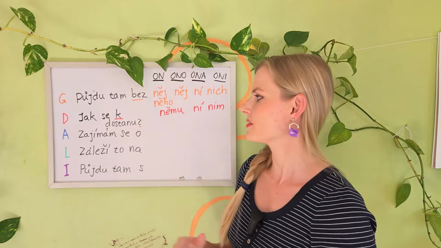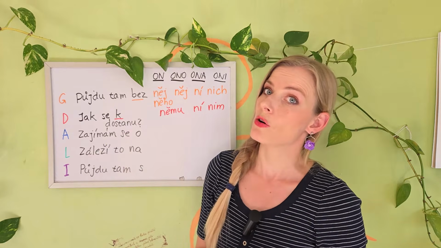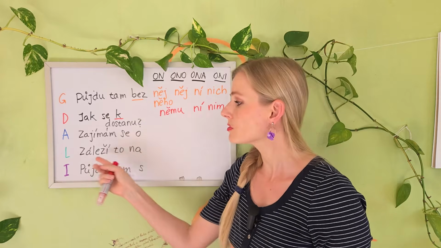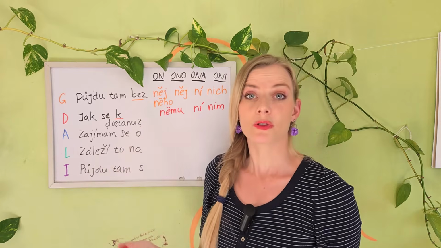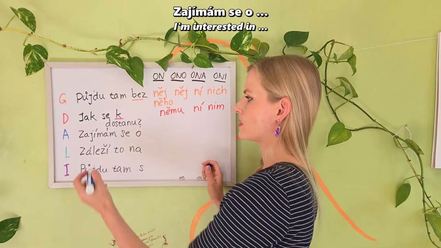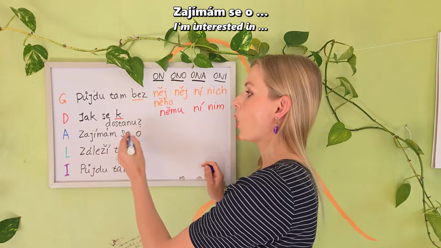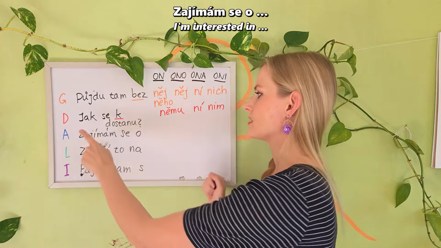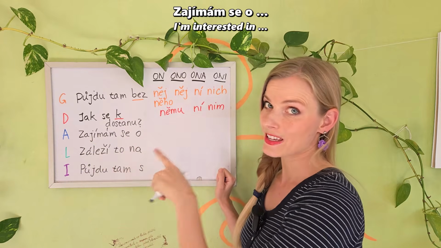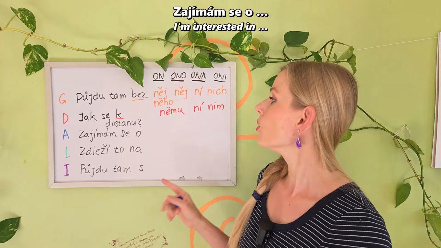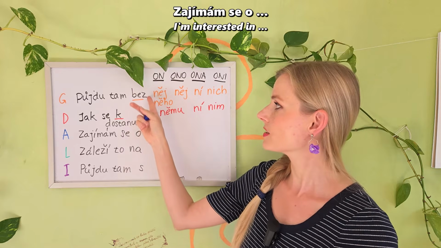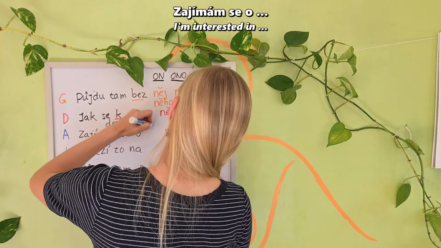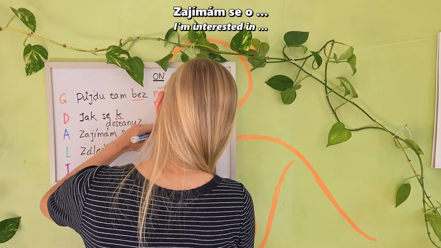Now, accusative case can be followed by o. Although you probably think o takes the locative, it's slightly more common for the locative case, but it's also pretty common with the accusative. Remember this verb, zajímat se o něco, to be interested in something or someone. Zajímám se o něj, I'm interested in him, or něho. Actually, this will be the same as the genitive. Zajímám se o něj and o něho.